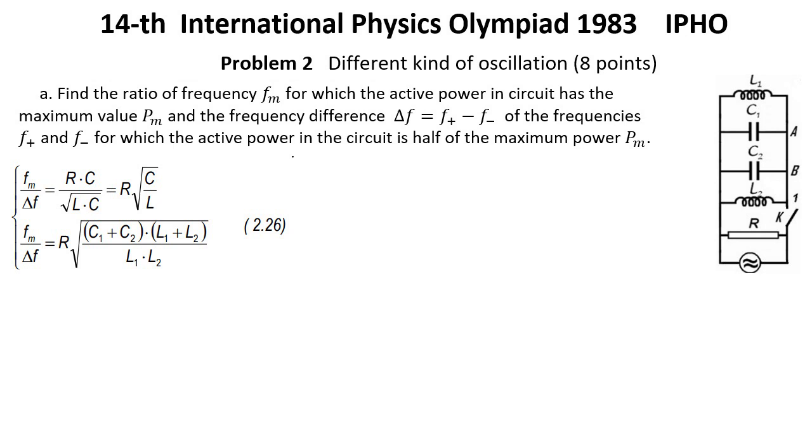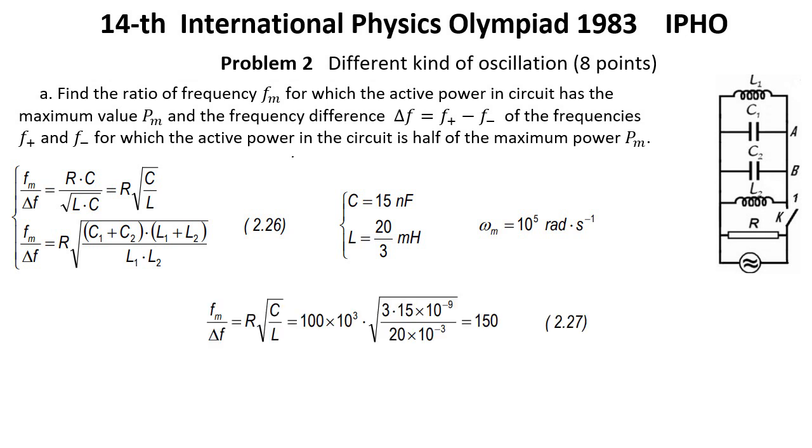Because we have the given values, it results that omega m equal 10 power 5 radians per second and Fm over delta F equal 150. These two last expressions are the answers to question A.